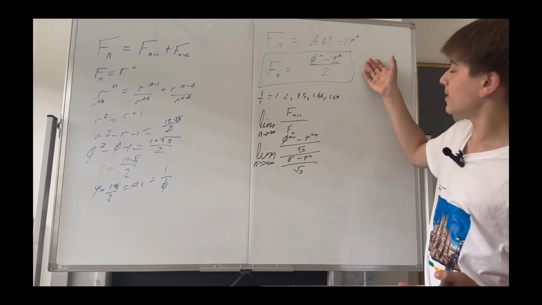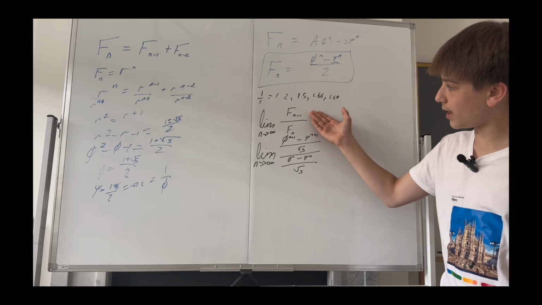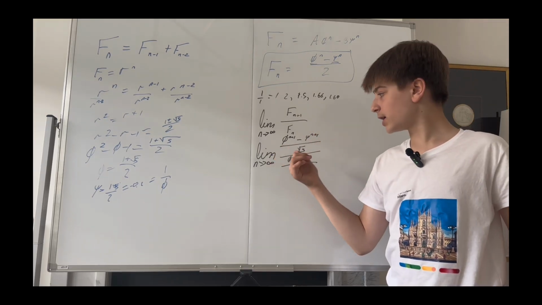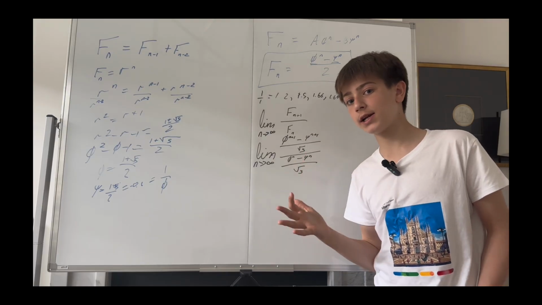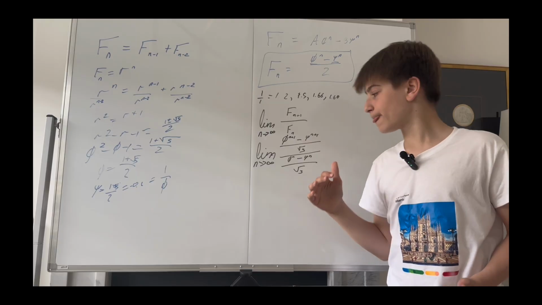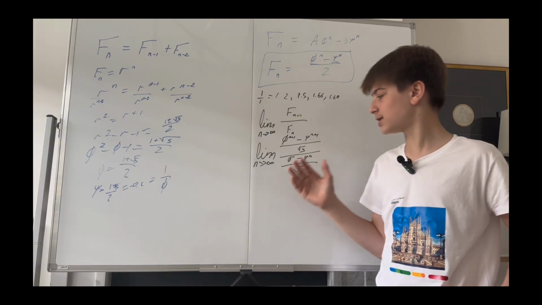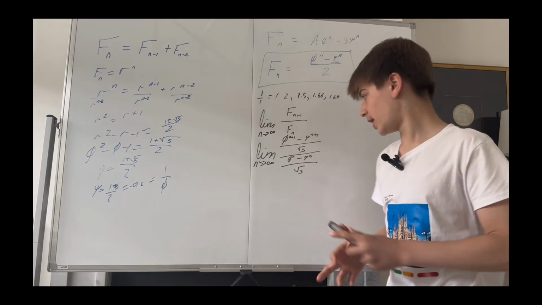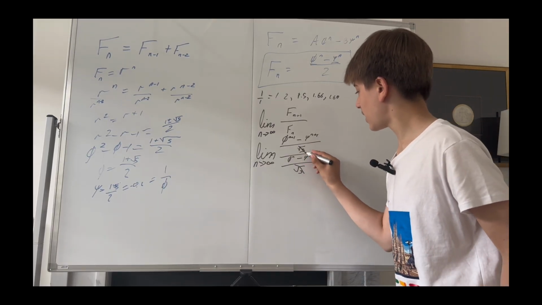Next, let's apply Binet's formula into f sub n plus 1 and f sub n. So it would be phi to the n plus 1 subtract psi to the n plus 1 over the square root of 5, over phi to the n subtract psi to the n over the square root of 5. Now, these two square root of 5s actually cancel out.